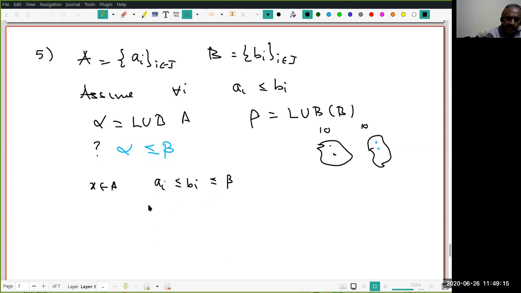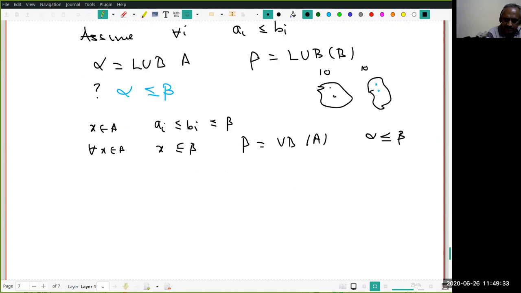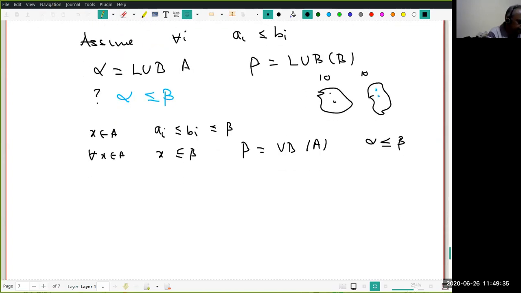Yes. Therefore, what have I shown? For every x in A, x is less than or equal to beta, because any x is of this form. This means beta is an upper bound of A. But alpha is the least upper bound, therefore I conclude alpha is less than or equal to beta. This is a very easy exercise. Okay?